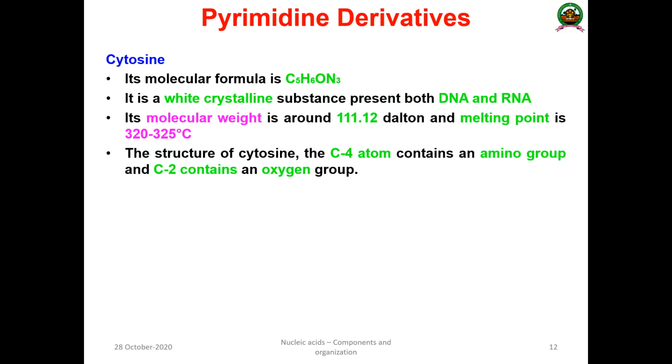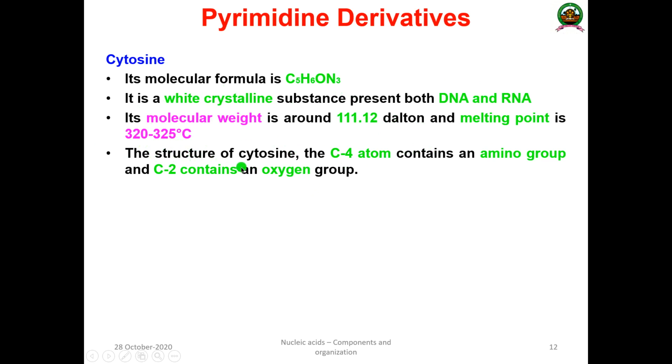Then cytosine, its molecular formula is C5H6ON3. It is commonly present in both DNA and RNA. It is also a white crystalline substance with a molecular weight of approximately 111.12 Dalton, and the melting point is 320 to 325 degrees centigrade. It's a very high melting point compound.